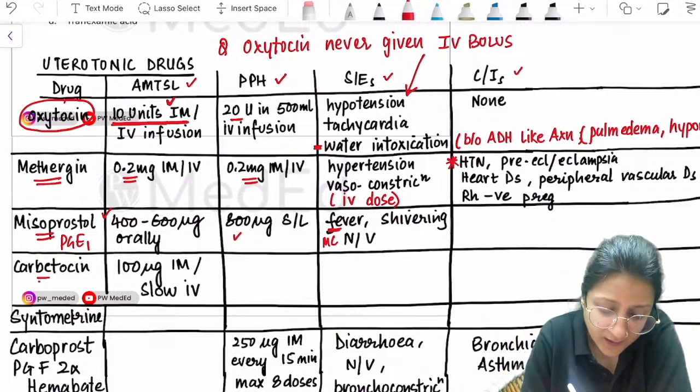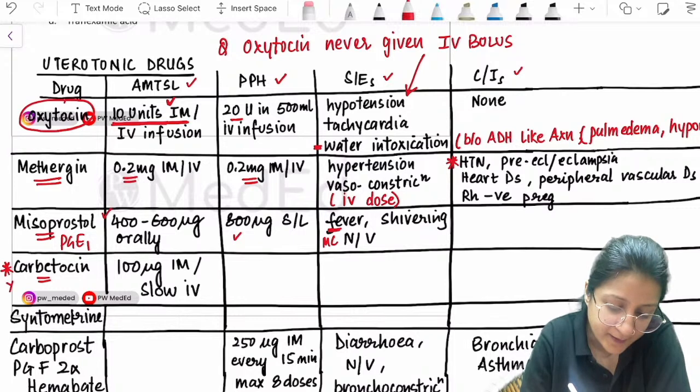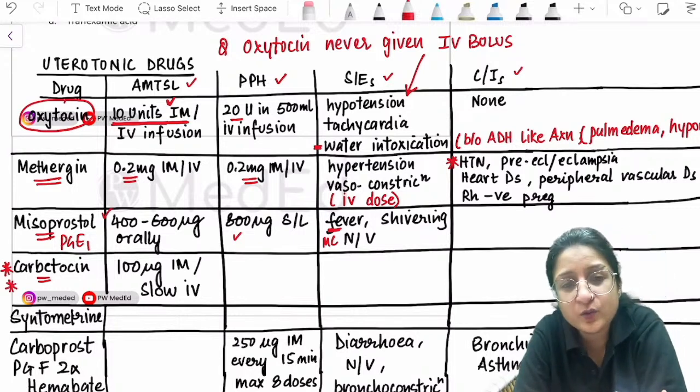Now carbetocin, again very important for your MCQs. They have asked questions on carbetocin in FMG and also in NEET PG.